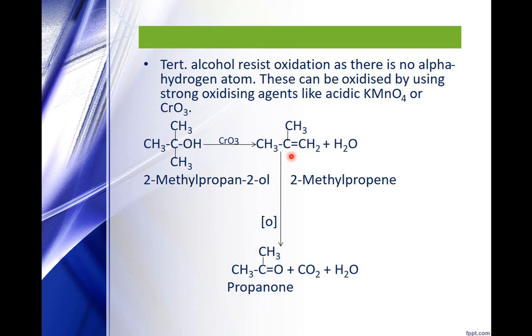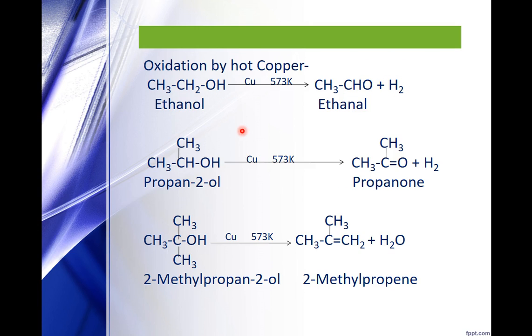So this is a dehydration product. OH and H, water is removed, so it is a dehydration product. First you will get an alkene, and this alkene can then be further oxidized to form a ketone. This terminal carbon goes out in the form of carbon dioxide. Oxidation can also be done by hot copper.